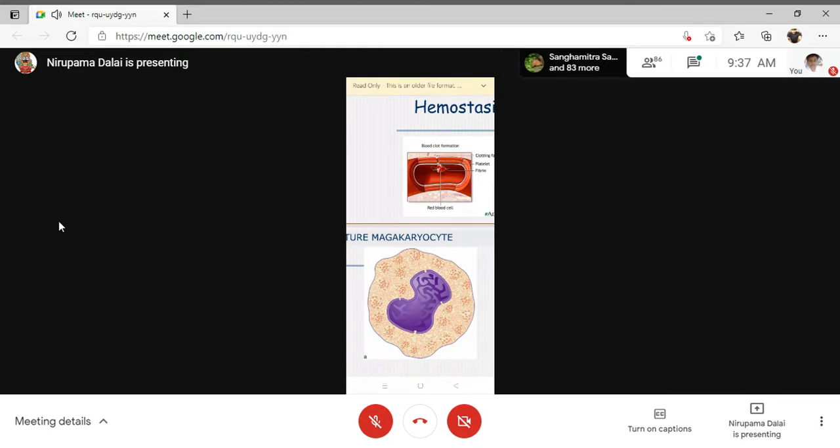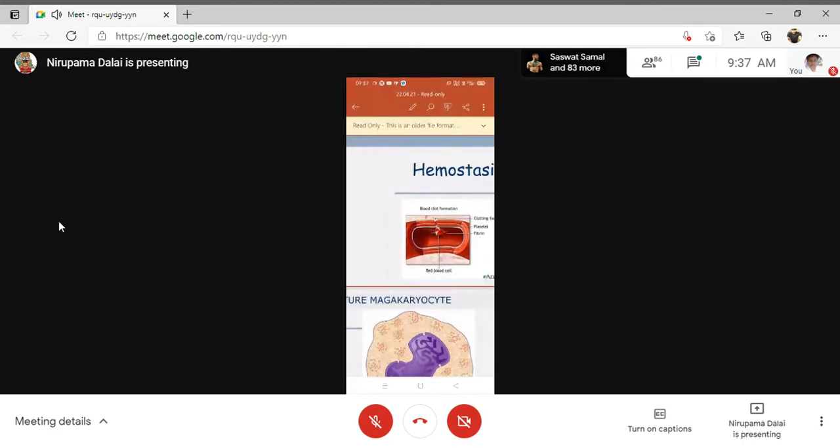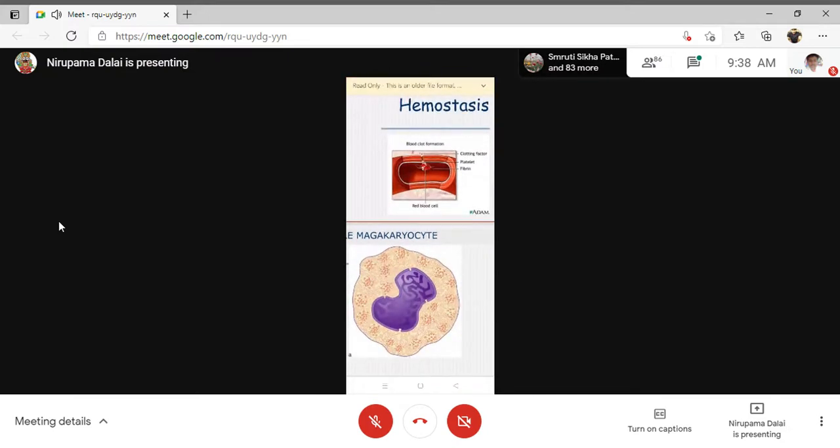When there is any injury to the blood vessels, three mechanisms are started rapidly. The first one is vasoconstriction, or vascular spasm. The second one is platelet plug formation, and the third one is the blood coagulation process, or formation of a blood clot.